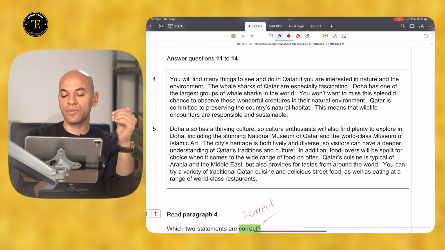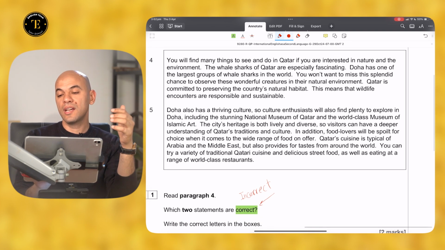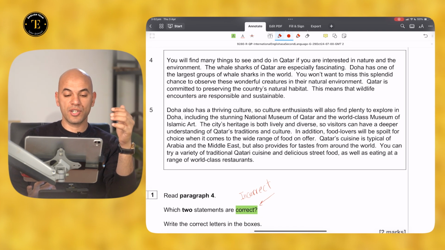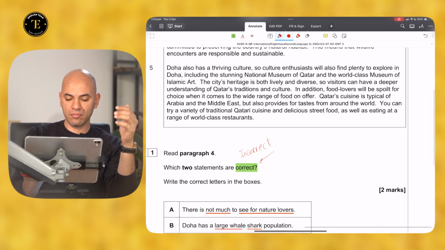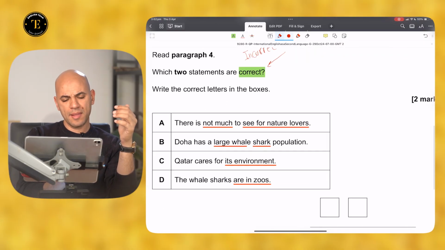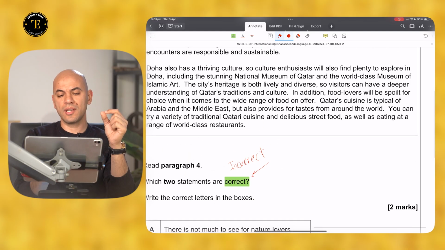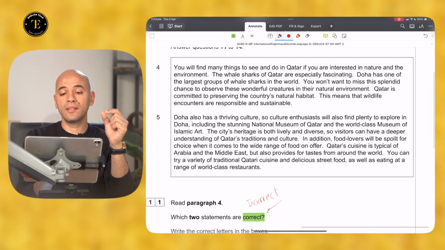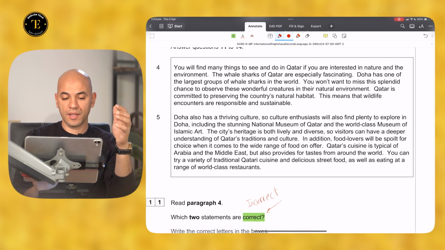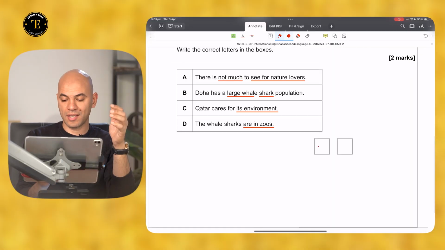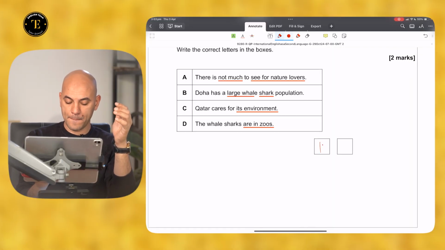Now I can see he's talking about how fascinating it is. Doha has one of the largest groups of whale sharks in the world. Was that mentioned? Yeah, it has a large whale shark population. And here he said one of the largest. So I'm gonna point this out and write it here. It is definitely B.